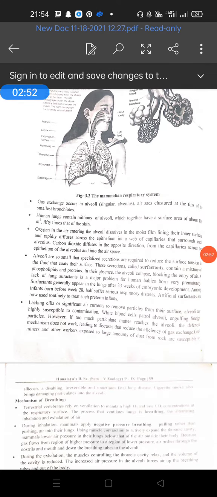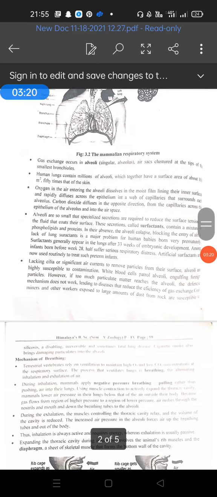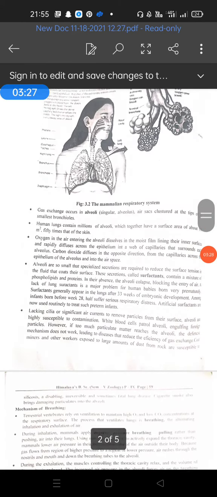Then the next part is the pharynx. The pharynx is divisible into three parts: nasopharynx, oropharynx, and laryngopharynx. The nasopharynx is the uppermost part, from the nasal chamber. The nasopharynx opens into the oropharynx, which is a common passage for food and air. Then the laryngopharynx is a continuation of the oropharynx, and between the nasopharynx and oropharynx the palate is present. The pharynx has a set of lymphoid organs called the tonsils, and you know very well what a tonsil is.